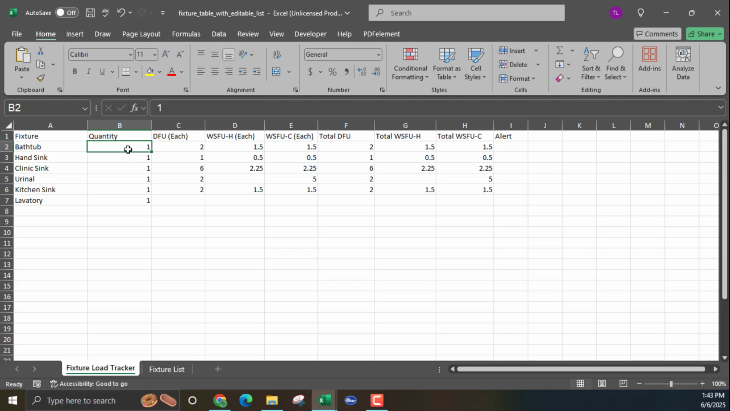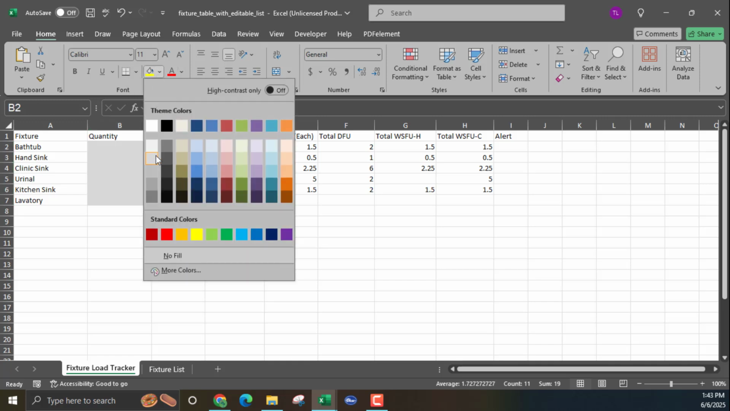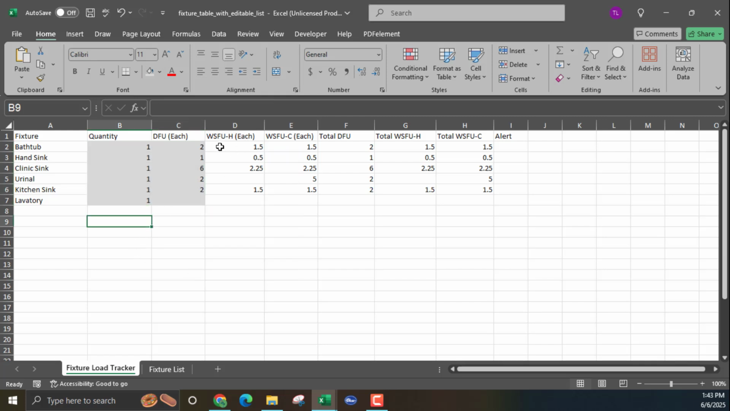Here's the quantity. I input the quantity, drainage fixture units each. These are all inputs that I have to input here. It's all inputs, and that's another input. These are inputs. Yes, these are inputs. Total. Here the formulas are starting to populate.